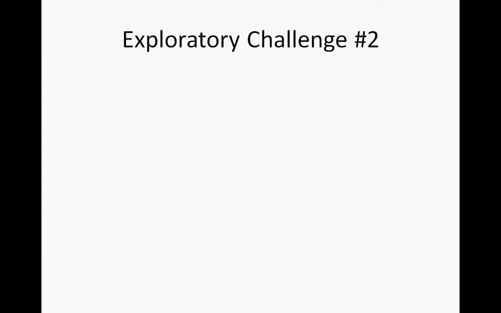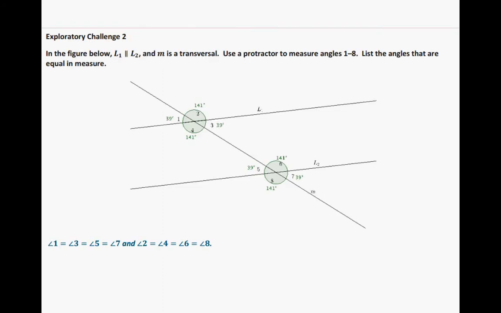Alright, so now go ahead and do Exploratory Challenge number 2. Measure the angles on the diagram, and when you are done answering the questions, continue the video. Alright, so this is what you should have. When you measure the angles, you have 141 and 39 here, and 141 and 39 also.